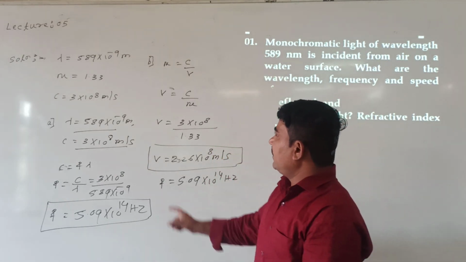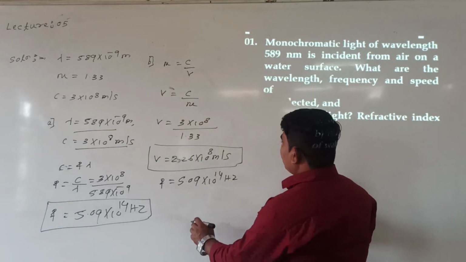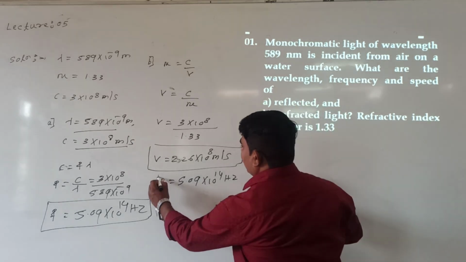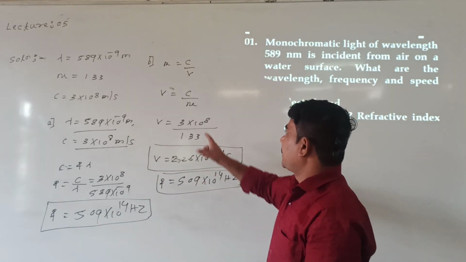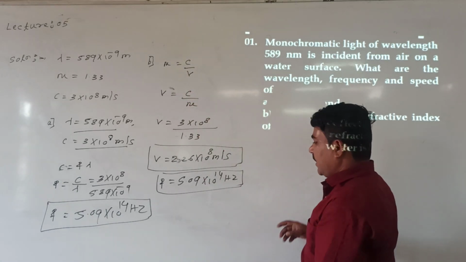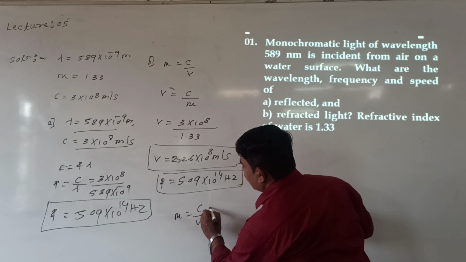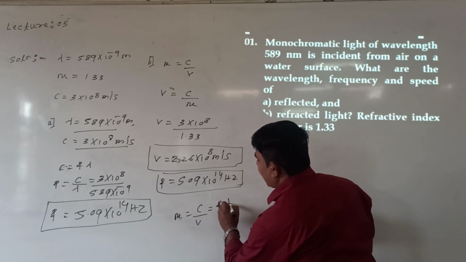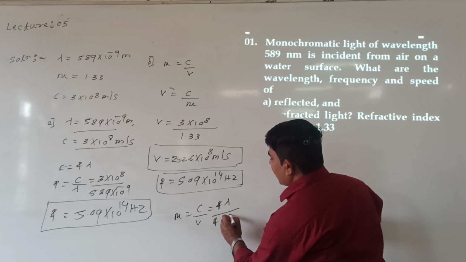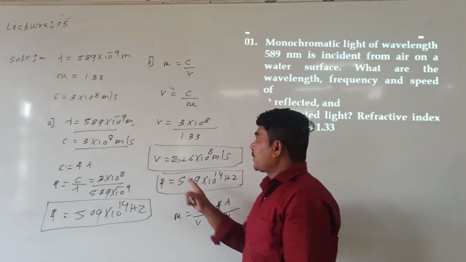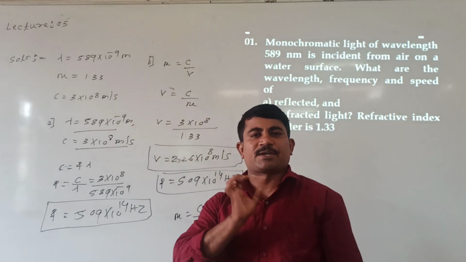See here. I can define like this. Refractive index, in what way shall I define here? Look at me. This is frequency during refraction. Then wavelength during refraction will calculate. Mu is equal to C divided by V. What is C? C is equal to F into lambda. And V is equal to F into lambda dash. Lambda represents wavelength of light in air. Lambda dash represents wavelength of light in water.